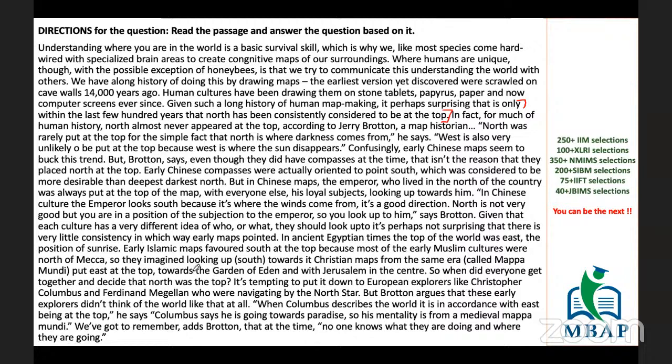Okay, so in this passage, what we can see is that we are actually talking about maps and the redrawing of maps, because earlier, in deciding the direction, people were coming up with the direction as per their own thought. They felt, okay, I need to put myself at the top so that people look at me because I'm the emperor. Some felt, because the wind is coming from this direction, we should mark this as the top, because I am the emperor. So when we talk about this particular paragraph, it is actually focused on the earlier era of maps. And now we are correcting it, and how eventually it got corrected.